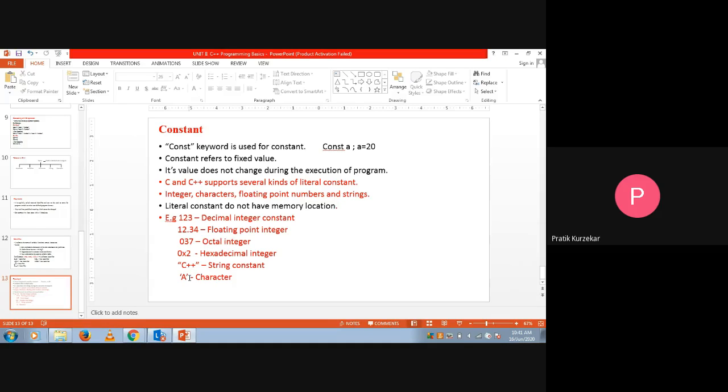Once again I am repeating: for a constant we use const as a keyword, and the value of the constant should be fixed throughout the program. Once we assign a certain value to a particular variable, that value is not going to change throughout the program. During the execution of the program, the value should not be changed.